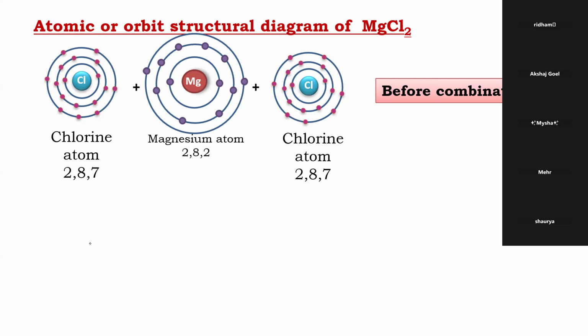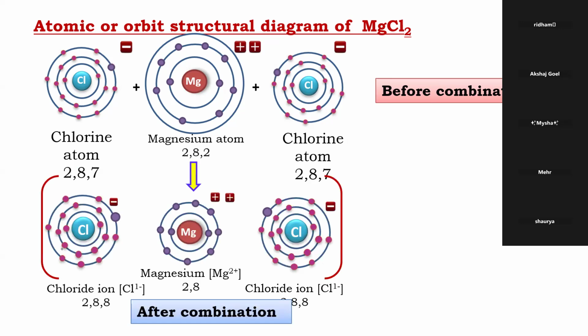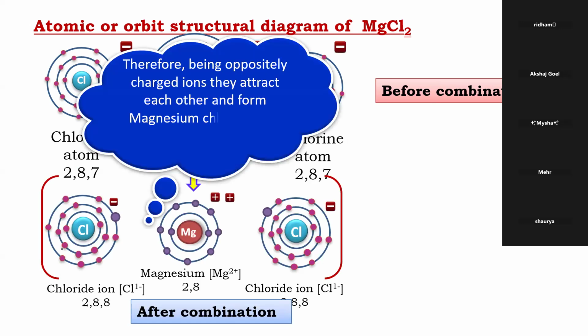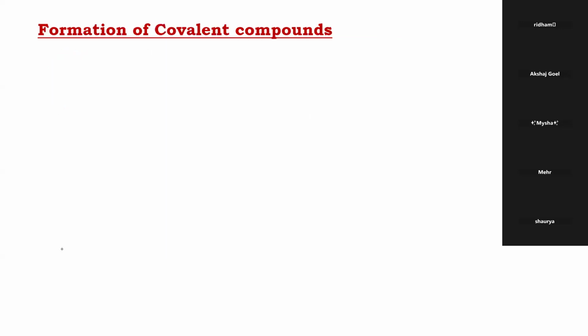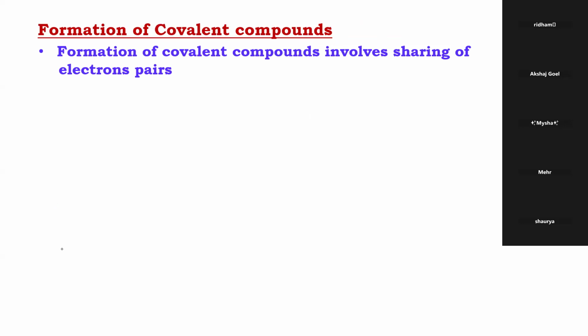Yes. So look, beta, this magnesium has lost two electrons. Can you see this? So it will acquire two positive charge. This chlorine has gained one electron, so it has acquired one negative. This also has gained one, so one negative. So what will I get? MgCl2. Clear? Right? Now we are going to do sharing is caring. Covalent. In covalent, what happens, beta? Sharing.